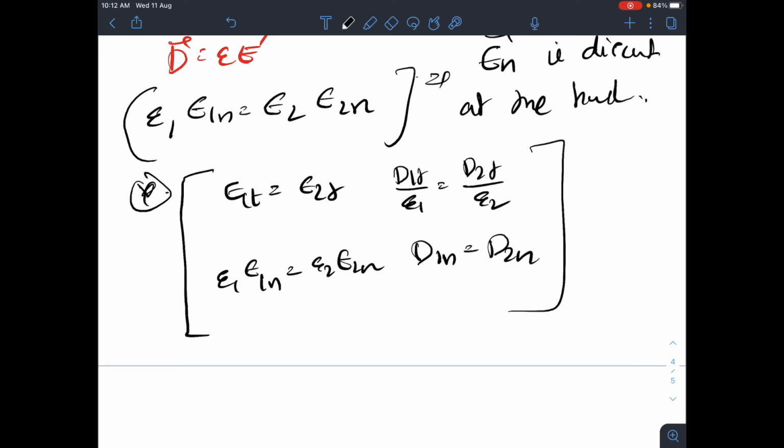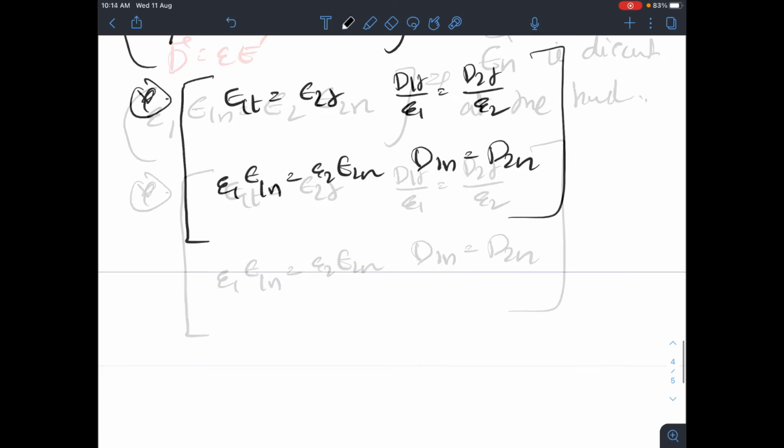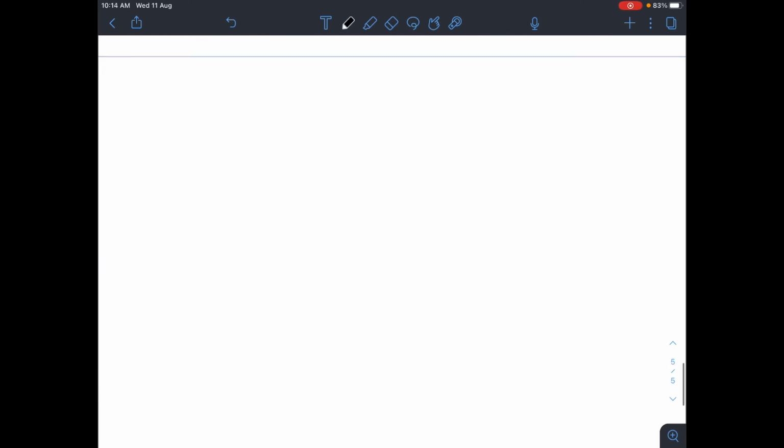Here one more thing. Those are the boundary conditions. Similarly, we can use this to find out the electric field on the other side of the boundary once we know it on one side. For that we have something called refraction.